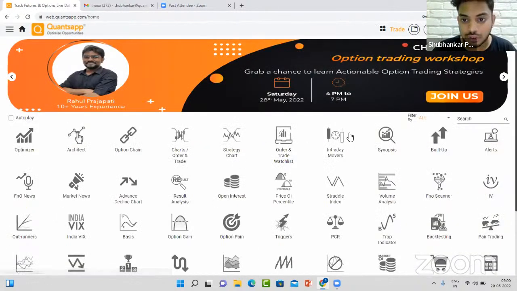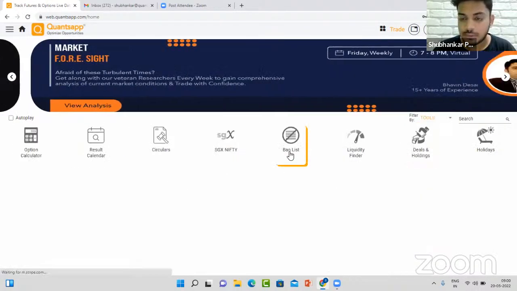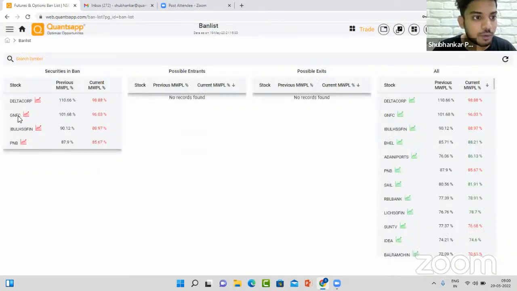Now talking about the stocks in ban. If we see Delta Corp, GNFC, IBL Housing Finance, PNB, these are the stocks in the ban list. No possible entry or exit found in the ban list.